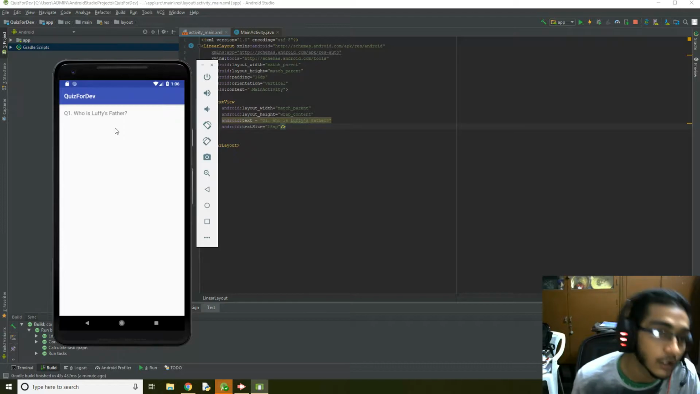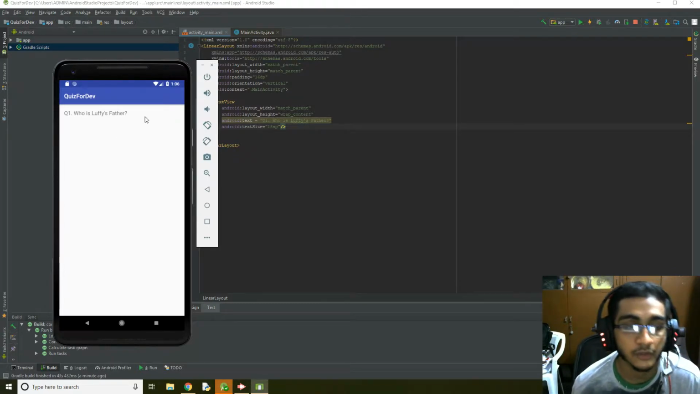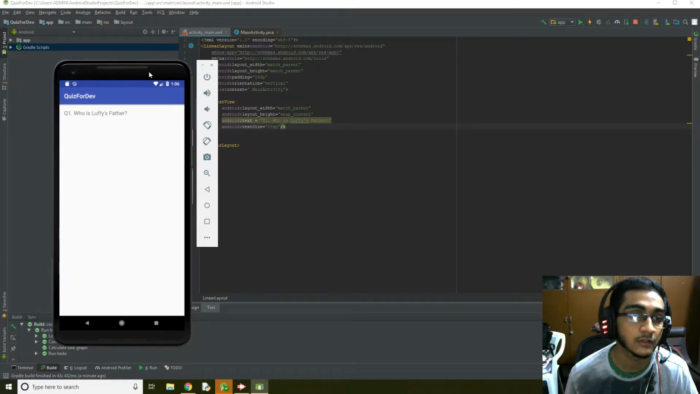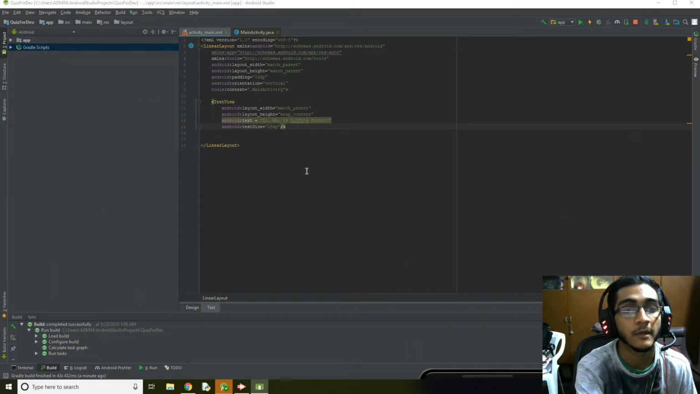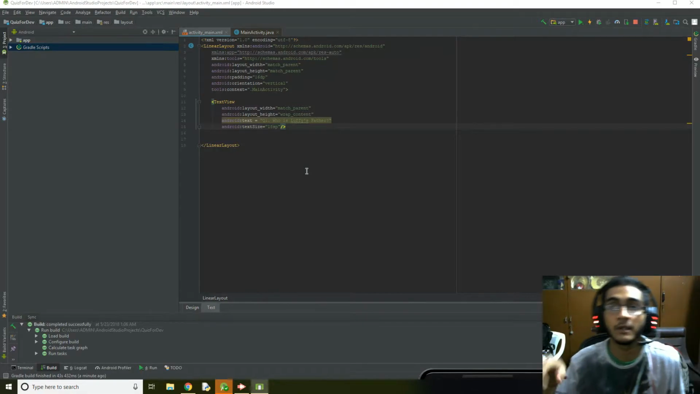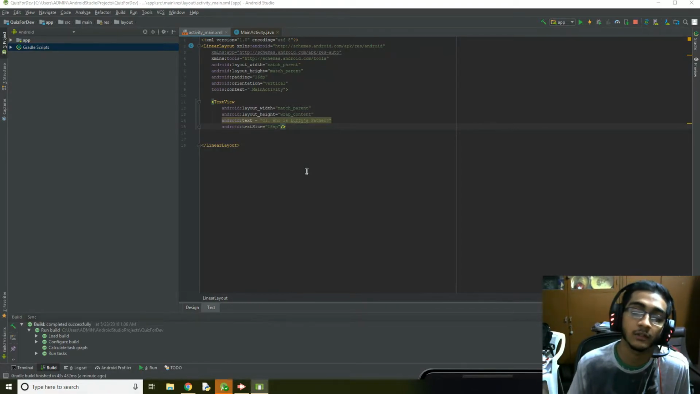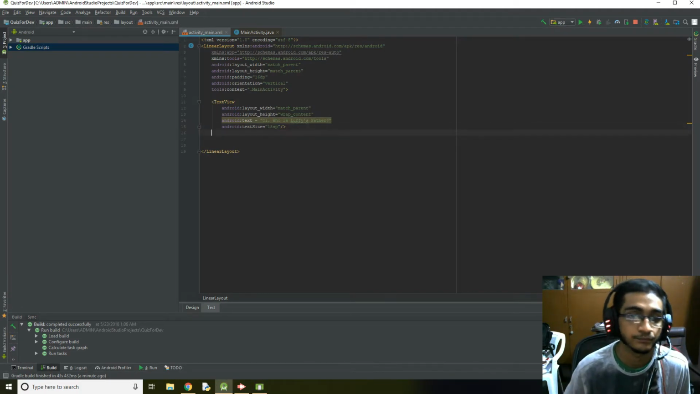Who is Luffy's father? All right, we need some options for this, right? So let's keep this as it is. We can move this away. We can see that later. So for making those, we gotta make those radio buttons. Now, when I mean radio buttons, are those small dots where you gotta point it out. We'll see in a minute.